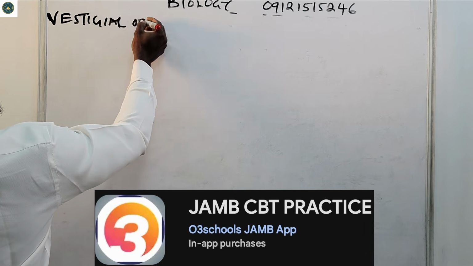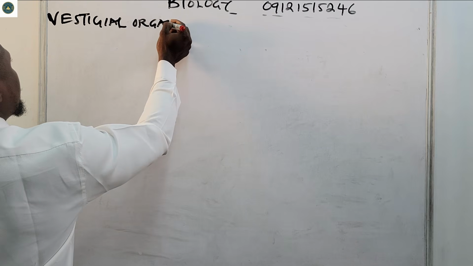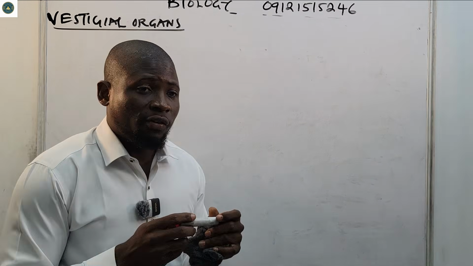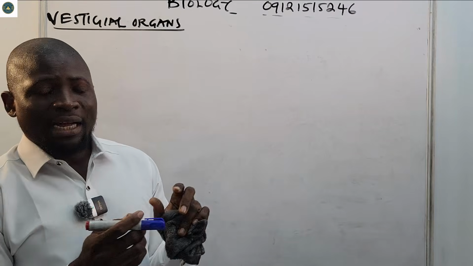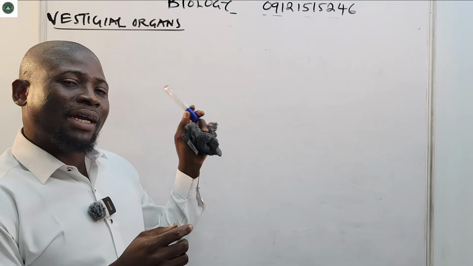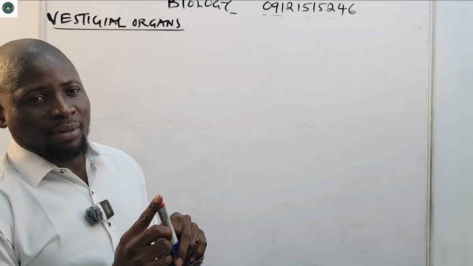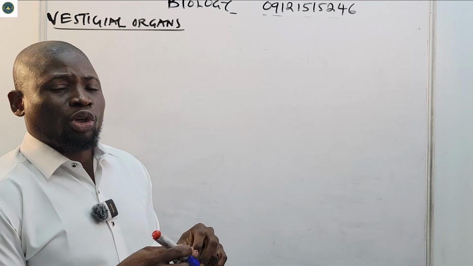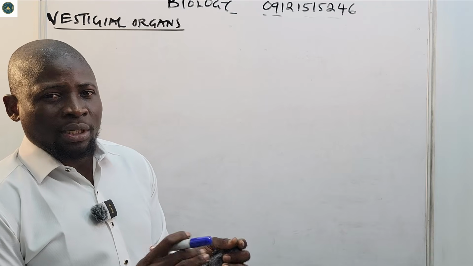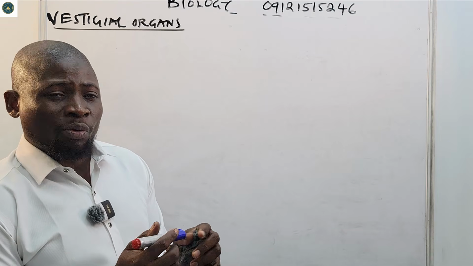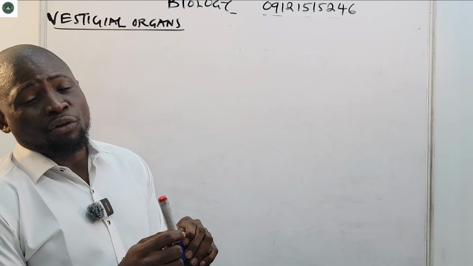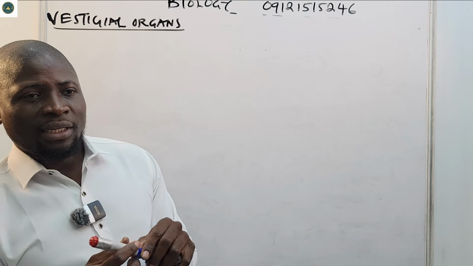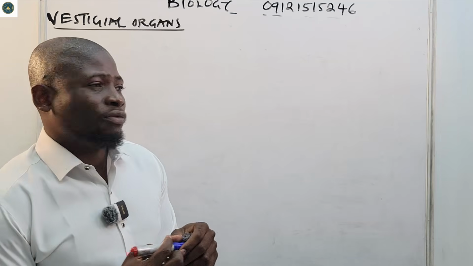Vestigial organs. So what are vestigial organs? Vestigial organs are organs or structures that were in the ancestor before, but now they have become reduced in size and have almost lost their function. They are either completely lost, or they are just there and no longer as functional as they used to be. Those are what we call vestigial organs. They also provide evidence for evolution.